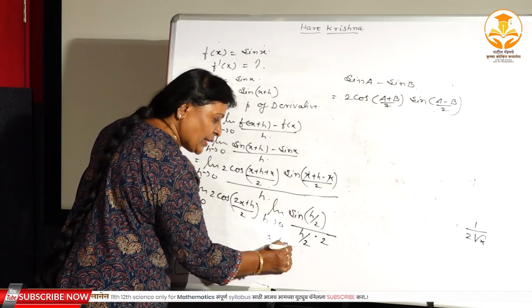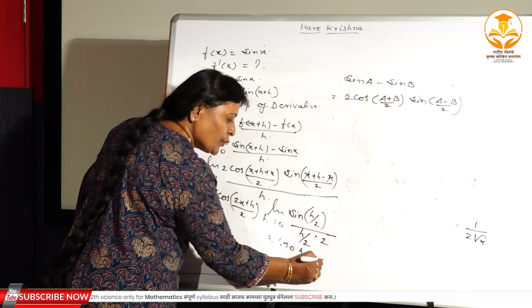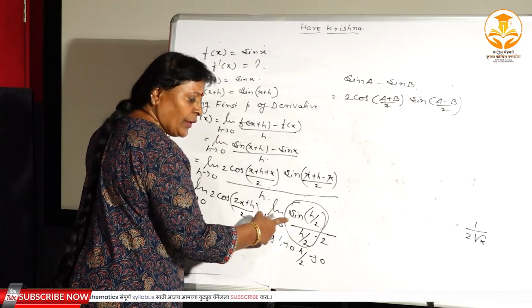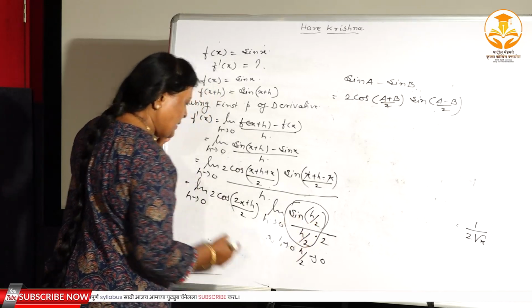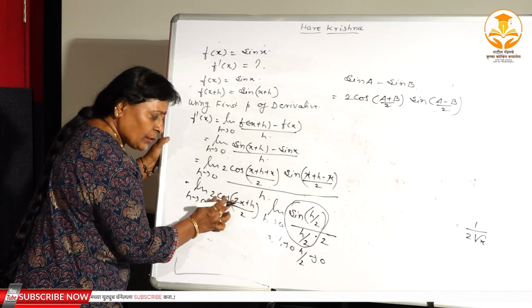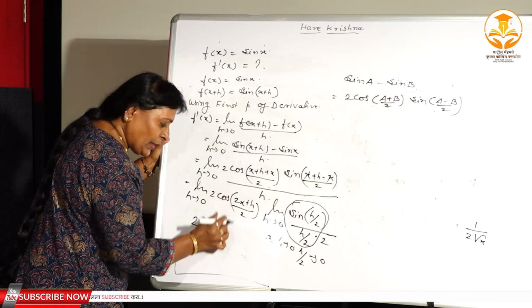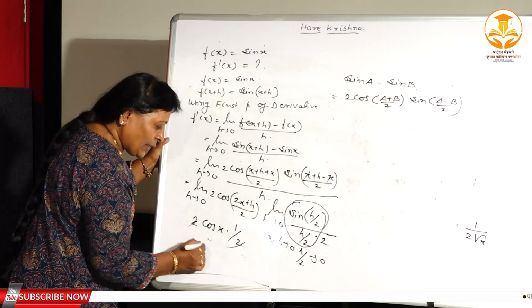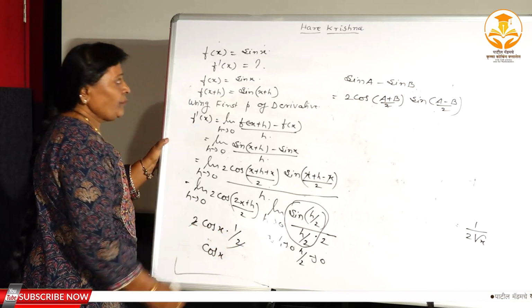Therefore as h tends to 0, h by 2 approaches towards 0. Therefore the limit of this function is equal to 1 and this 1 by 2 remains as it is. Here 2 cos of, इथे जर 0 ठेवलं तर 2x divided by 2, 2 get cancel, x आणि इथे ही 1 आणि 1 by 2, 2 get cancel, cos x.